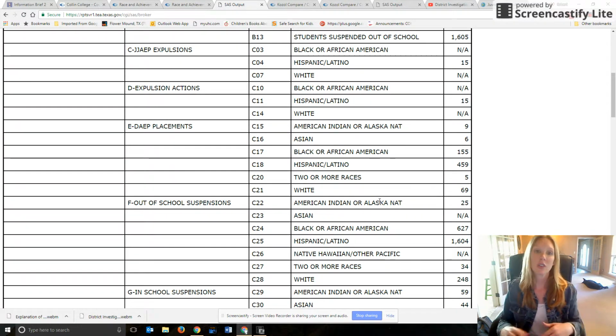So you can't just look at the data and say, okay, here's the data for the data's sake. You have to see, what is the story telling you? Does it match up with some of the other things that I'm seeing and I'm reading? So you can't just take statistics at face value, but this gives you a little bit better picture about what kind of disciplinary actions are happening at each one of those districts.